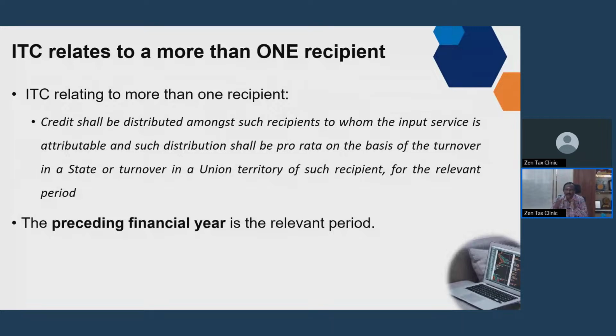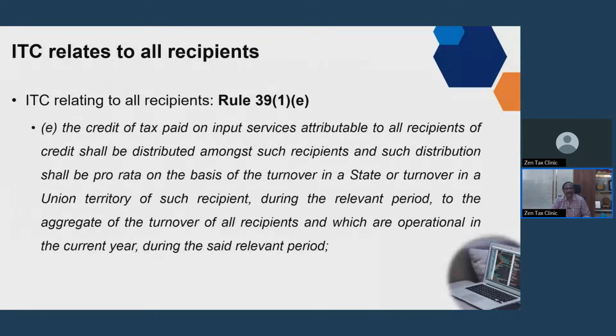Suppose there is a common advertisement in all the newspapers, and it is accounted in Coimbatore, but it pertains to branches at Mumbai and Gujarat. Then it has to be allocated on the basis of the turnover in those branches and head office put together in the earlier year. So the preceding financial year is the basis on which the ITC should be allocated for the ISD units. If there are more than one recipient, or all the recipients, then it should be allocated to all the recipients.